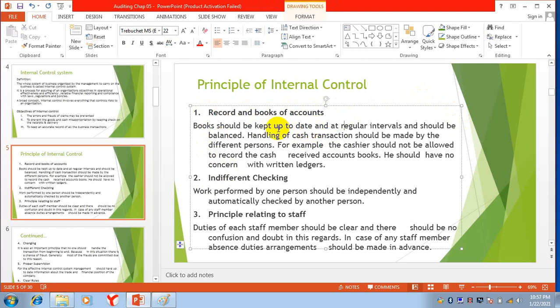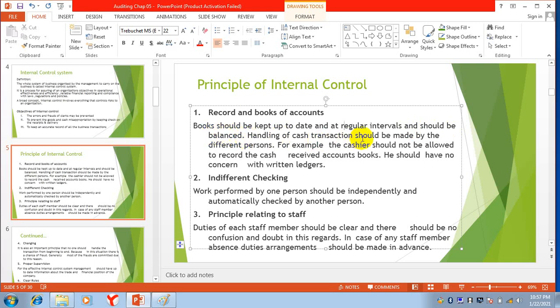You will keep up to date books, day to day journal entries, you know about that, at regular intervals, and these should be balanced.